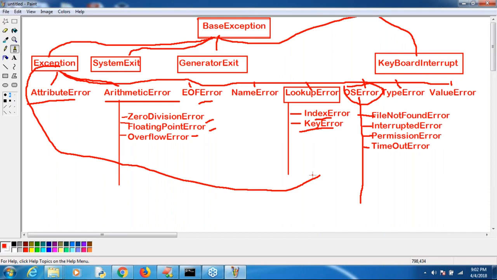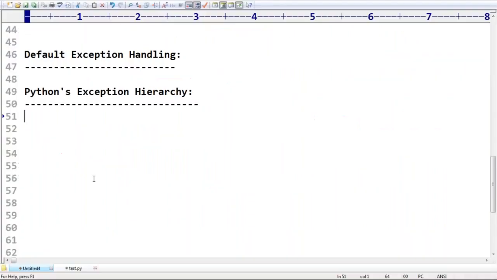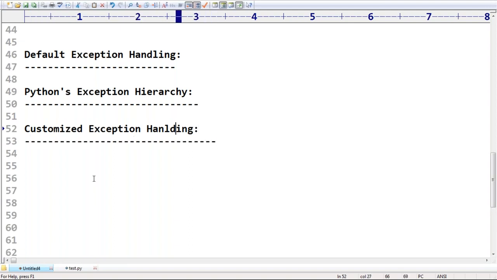Okay. That's all. This is what you people should be aware of. Next, how you can handle exceptions. Are you getting how you can handle exceptions? I want customized exception handling. How can you do that, sir? Next terminology: customized exception handling. How can you handle it? Handle it explicitly. Customized exception handling.